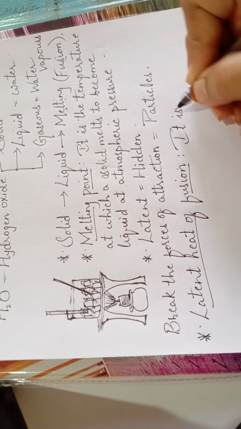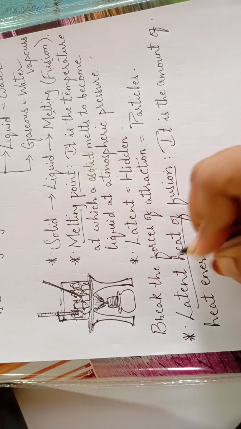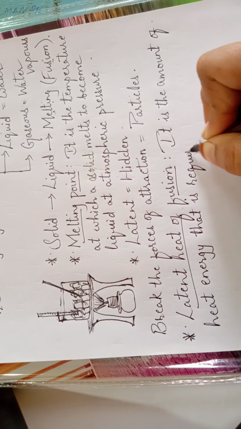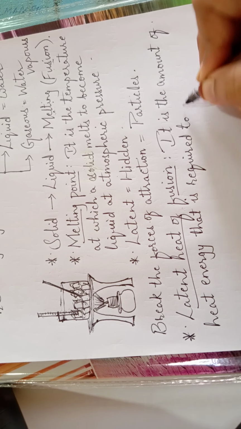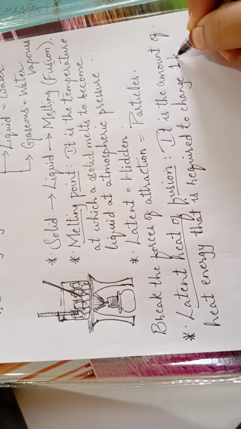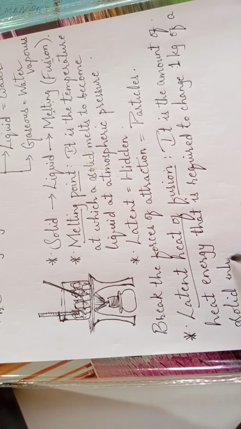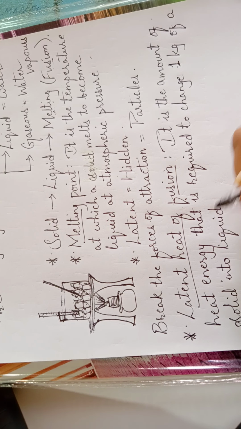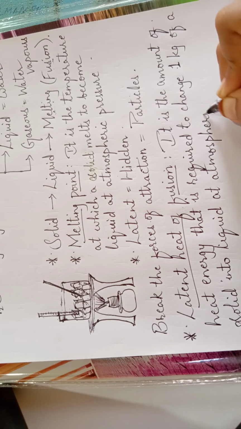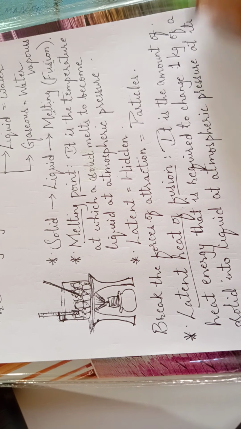It is the amount of heat energy that is required to change 1 kg, we are using a standard form here, 1 kg of a solid into liquid at atmospheric pressure, at its melting point.